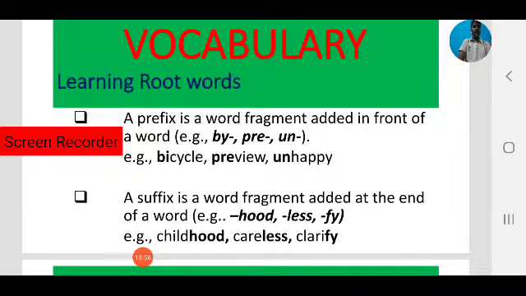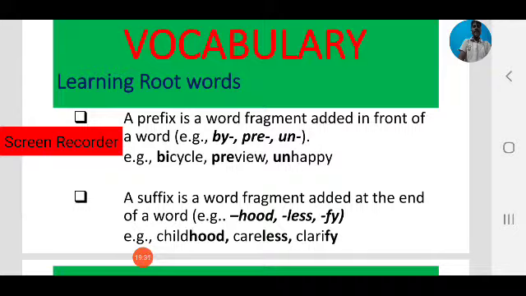View is a root, so preview. Unhappy, happy is a word, so by adding the prefix un, it becomes unhappy, the opposite of happy, the antonym. So it forms by simply adding a prefix, that is un.